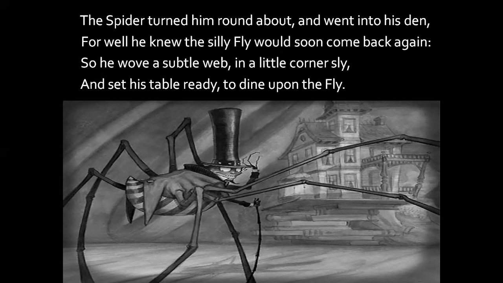Understood? See here. The spider turned him round about and went into his den, for well he knew the silly fly would soon come back again. So he wove a subtle web in the little corner sly and set his table ready to dine upon the fly. Understood?